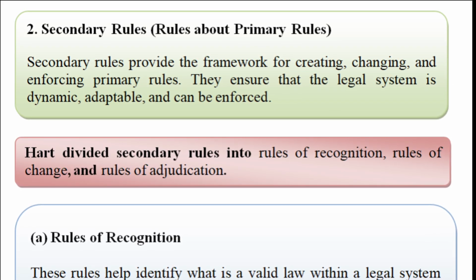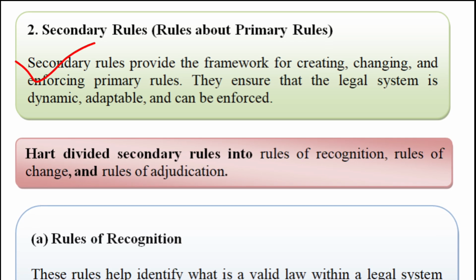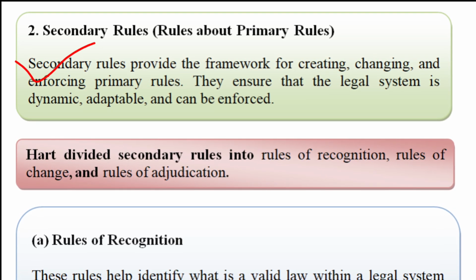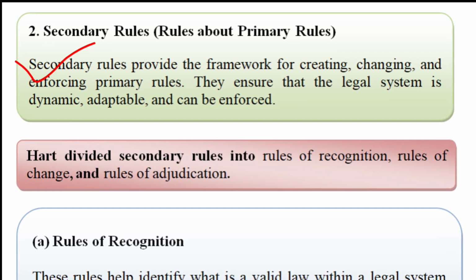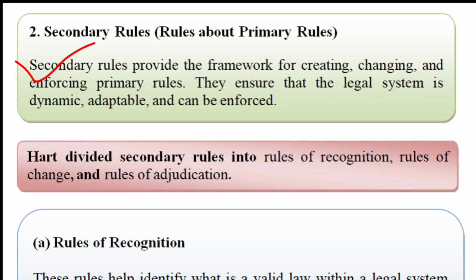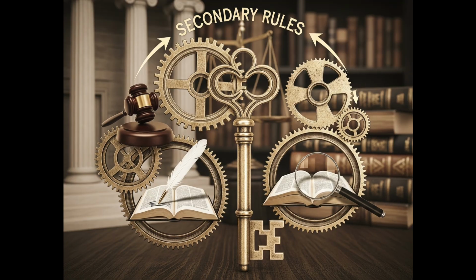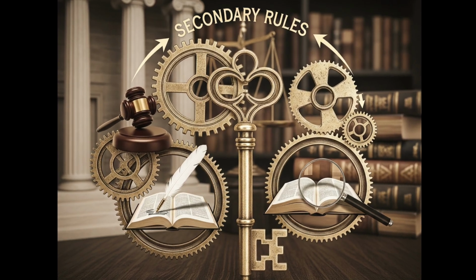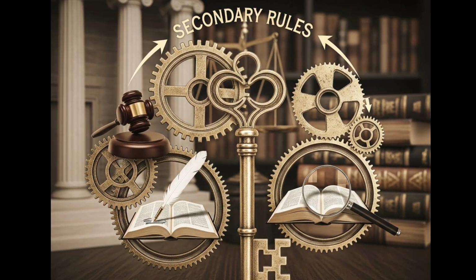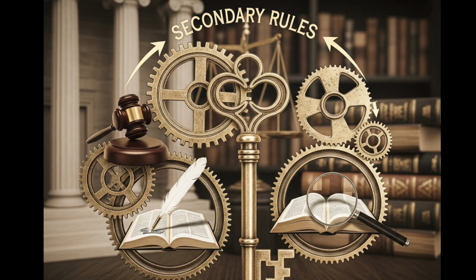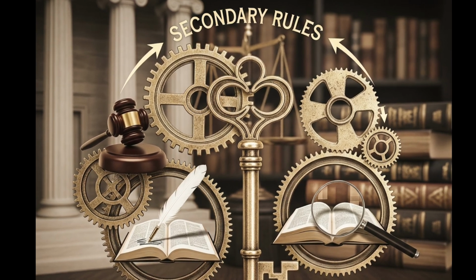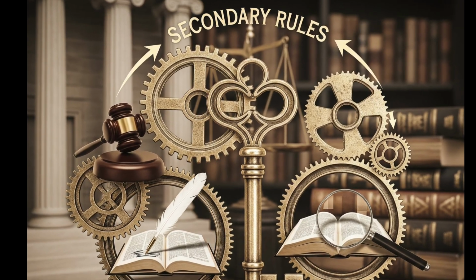Now let's understand secondary rules. Secondary rules provide procedures for creating, changing, interpreting and enforcing primary rules. These secondary rules are not about regulating behavior directly, but about the functioning of the legal system itself. Secondary rules help to resolve issues related to the validity, application and modification of primary rules.